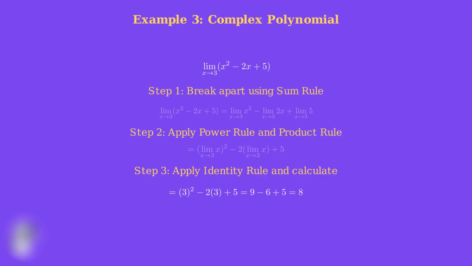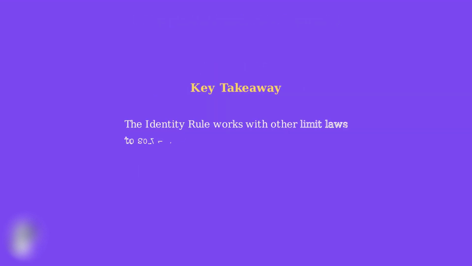Notice how we used multiple limit laws together: the sum rule to break apart the polynomial, the power rule for the squared term, the product rule for the 2x term, and the identity rule to evaluate the limits. This systematic approach works for any polynomial. The key takeaway is that the identity rule doesn't work alone. It combines with other limit laws to help us solve complex limit problems by breaking them into manageable pieces. This systematic approach is the foundation of limit evaluation.